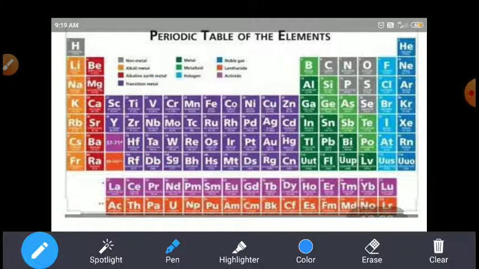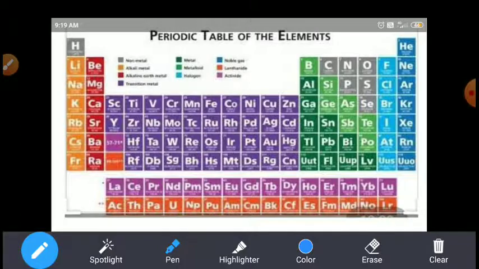So that's why they are separated below the periodic table. Right, students? So when you compare this to this, it contains a total of 32 elements. Is it clear, students?